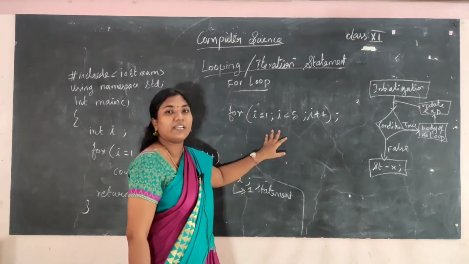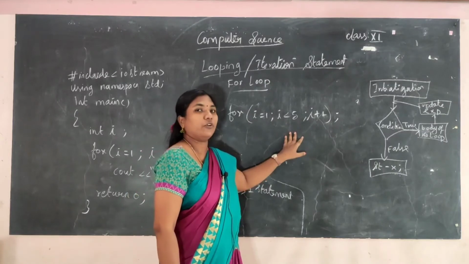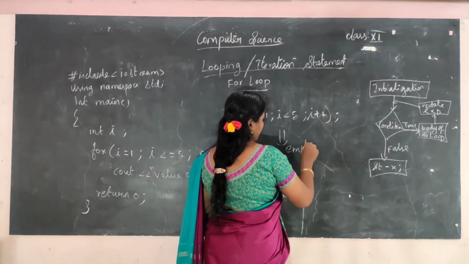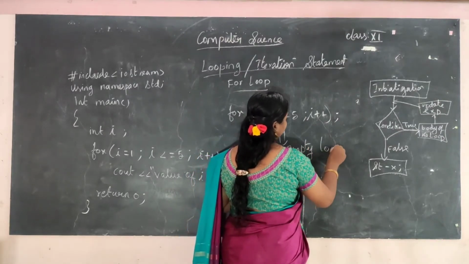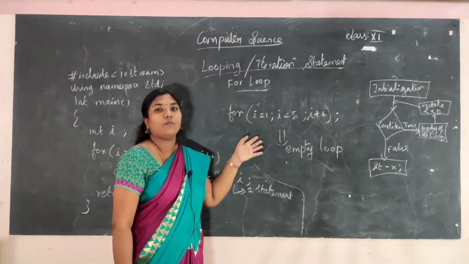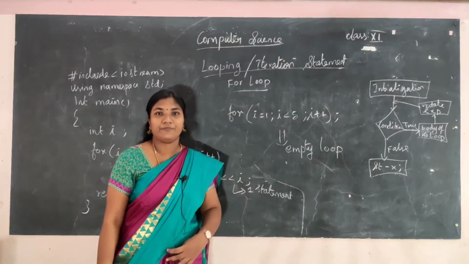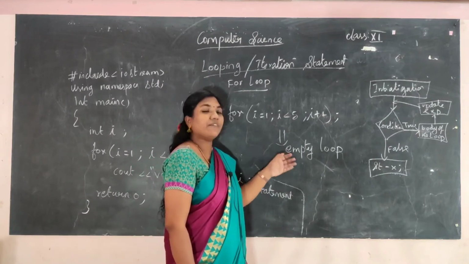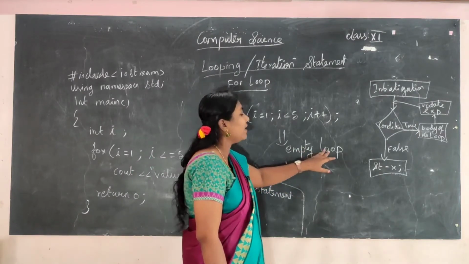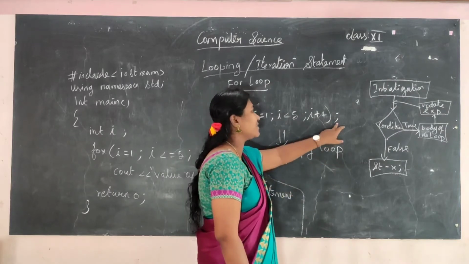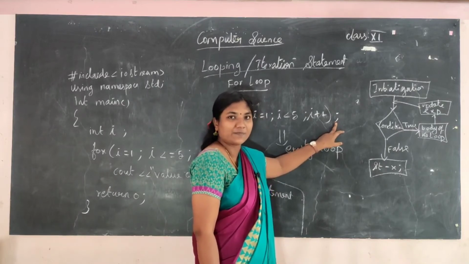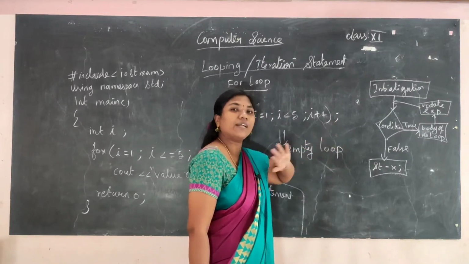I am not having any statement inside the body of the loop, so this will become an empty loop. Semicolon is the termination operator in C++, isn't it? So with this, the for loop gets terminated.